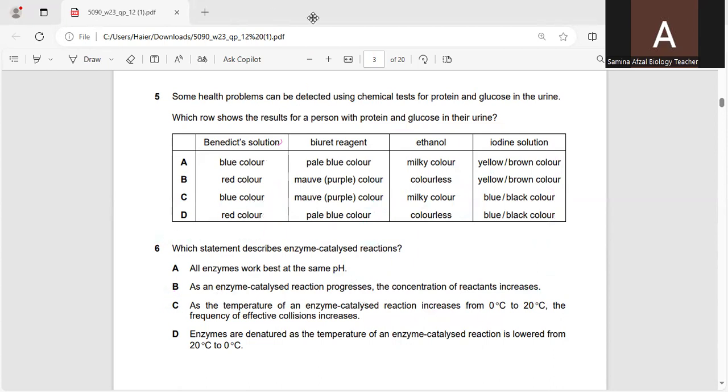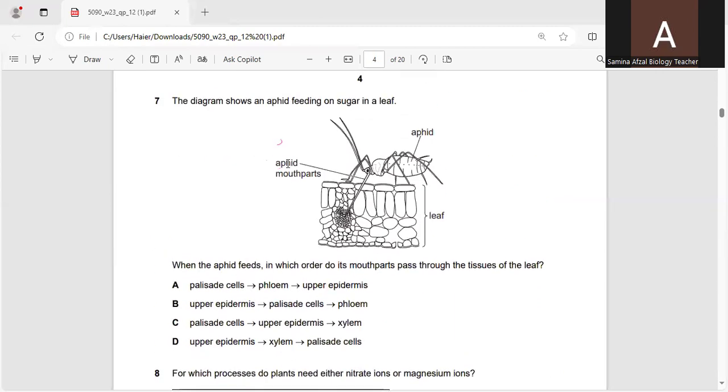Yes, this is question number 7. Question number 7 shows the diagram of an aphid feeding on sugar in a leaf. When the aphid feeds, you can see mouth parts are inserted into the leaf. Aphid is there and leaf is shown over there. When the aphid feeds, in which order do its mouth parts pass through the tissues of the leaf?